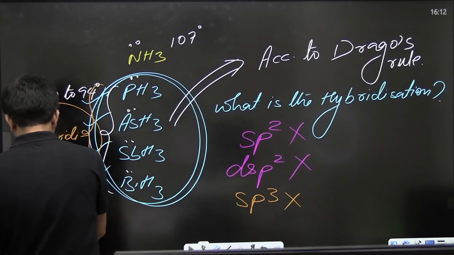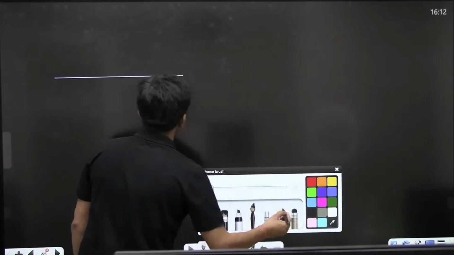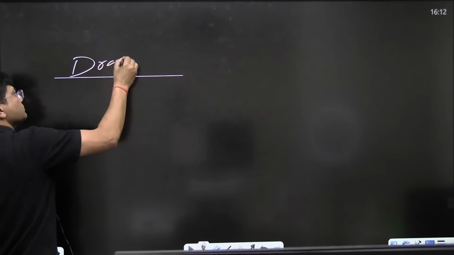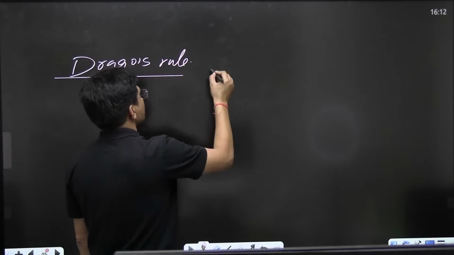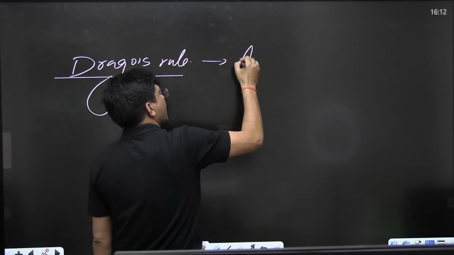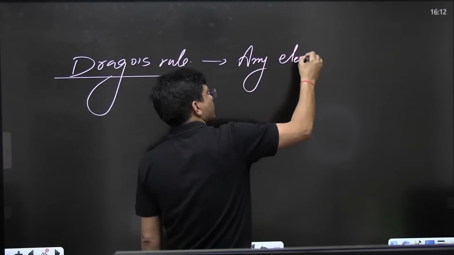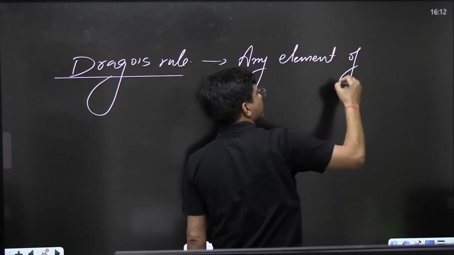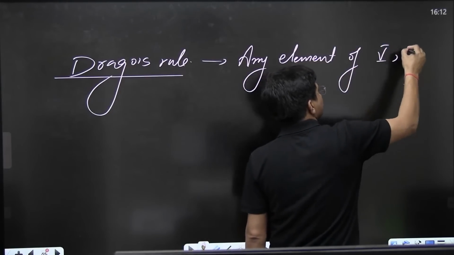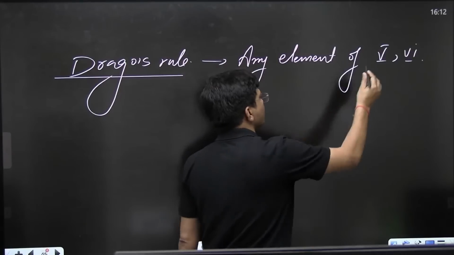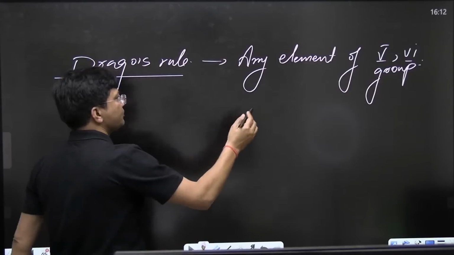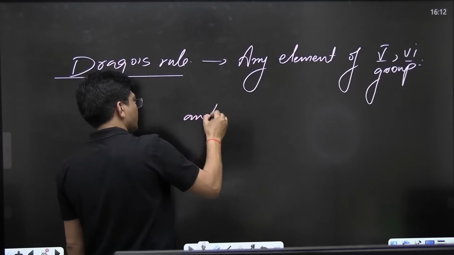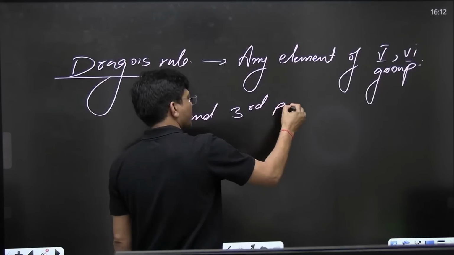See what Drago's rule is. I am going to tell you about Drago's rule. Any element of the 5th or 6th group and 3rd period or below.